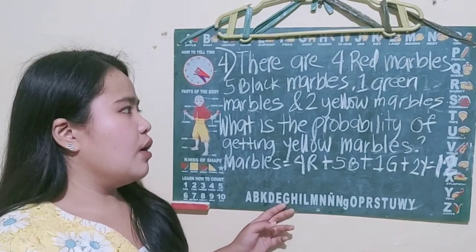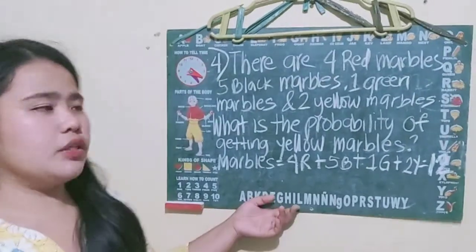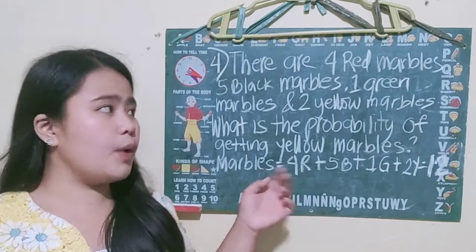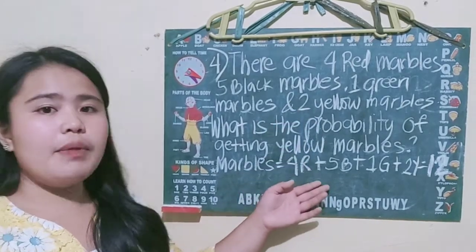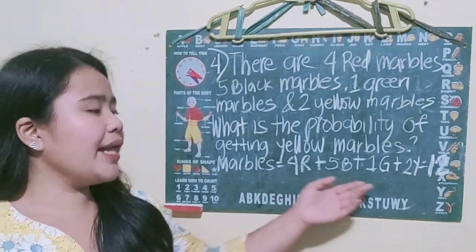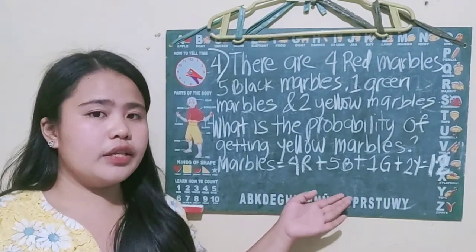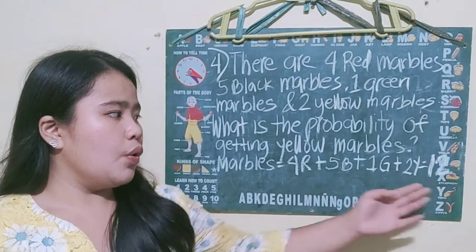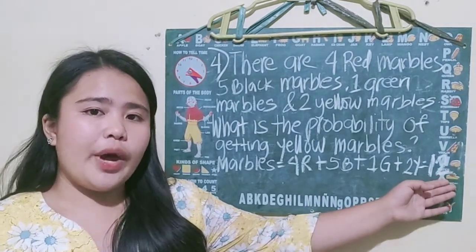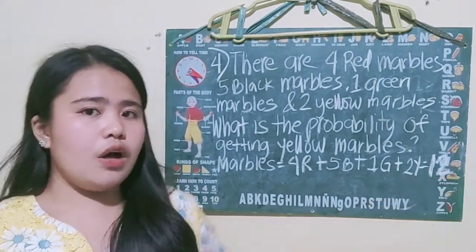So we will analyze our question. There are 4 red marbles, 5 black marbles, 1 green, and 2 yellow. If we add these 4 colors of marbles, we have 12 marbles in all.